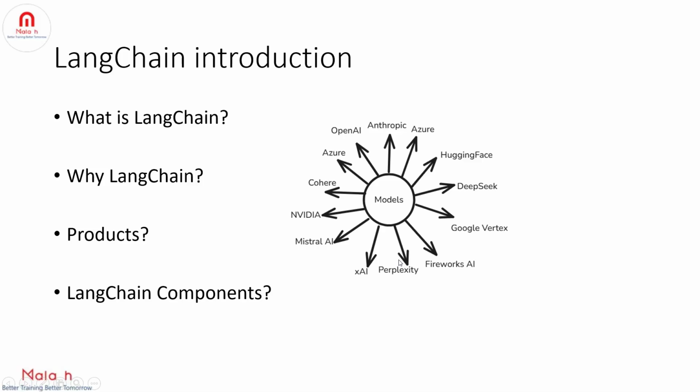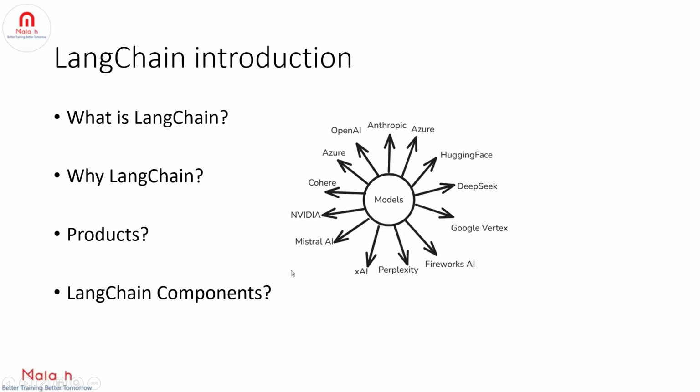So to solve this problem, we rely on a unified framework or unified platform, which is nothing but LangChain, right? All we have to do is just change the model name. Let's say if you use OpenAI and next you switch to Claude Anthropic, you just have to update the model name, either Grok or DeepSeek, right? So LangChain is an open source framework, that is, it is free to use.